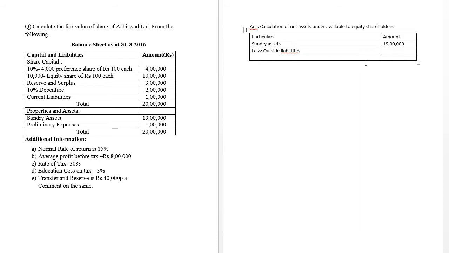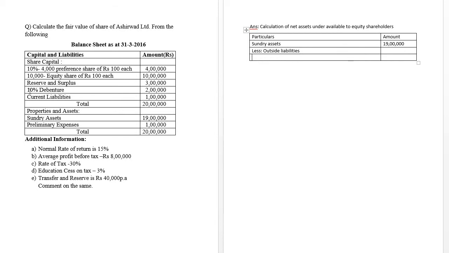Outside liabilities are available in the liability part of the balance sheet. Reserves and surplus, equity share capital, preference share capital, these all are pure liability. But what we require is only outside liabilities, right?